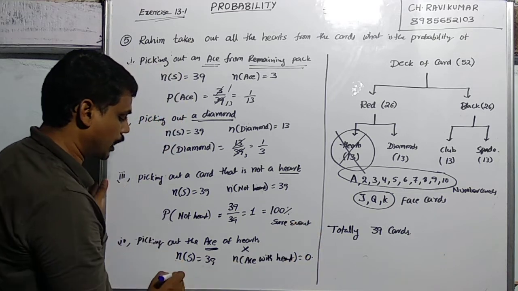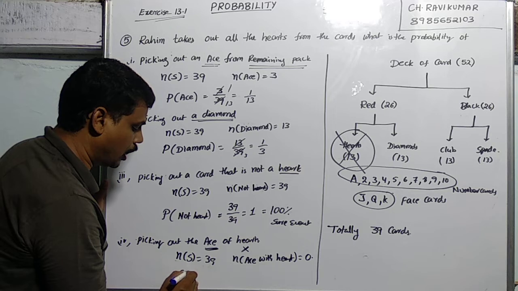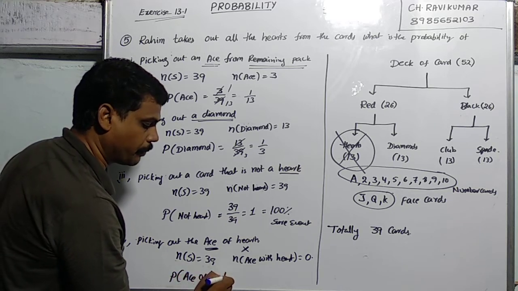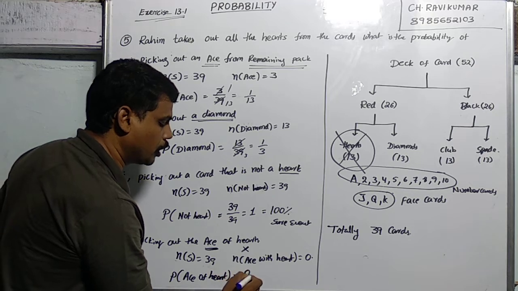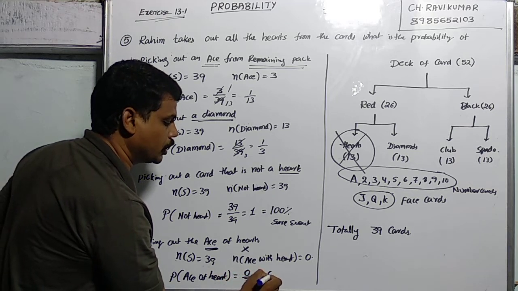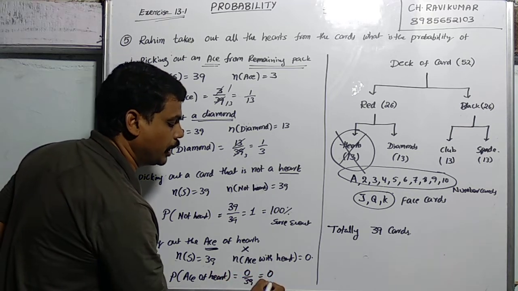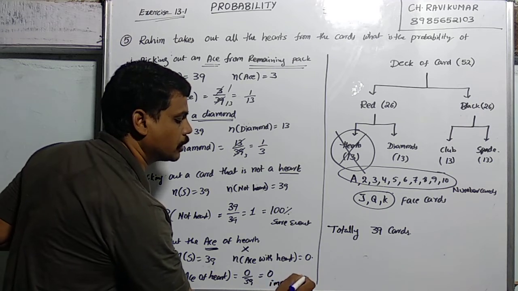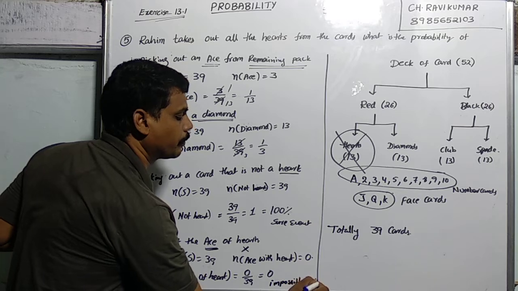So the probability of ace of heart symbol is equal to 0 by 39, which is equal to 0. This type of event is called an impossible event.